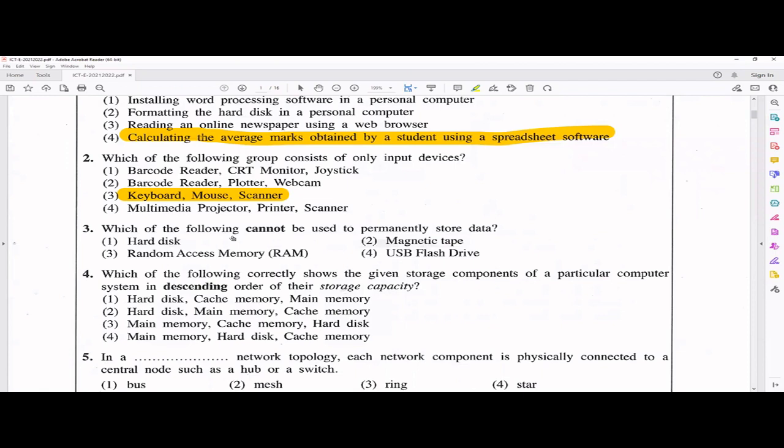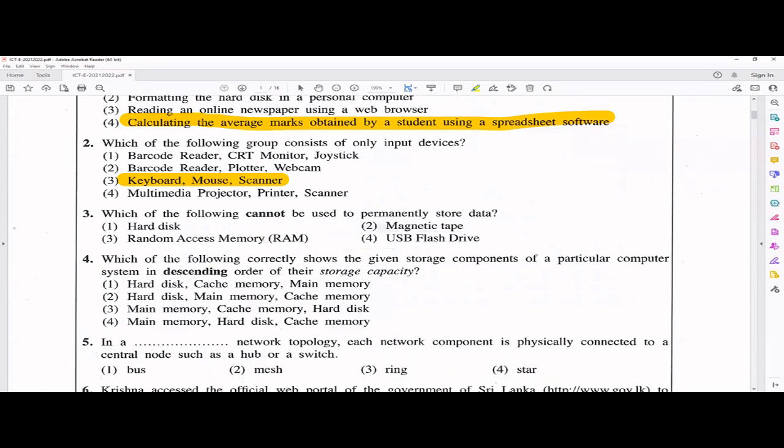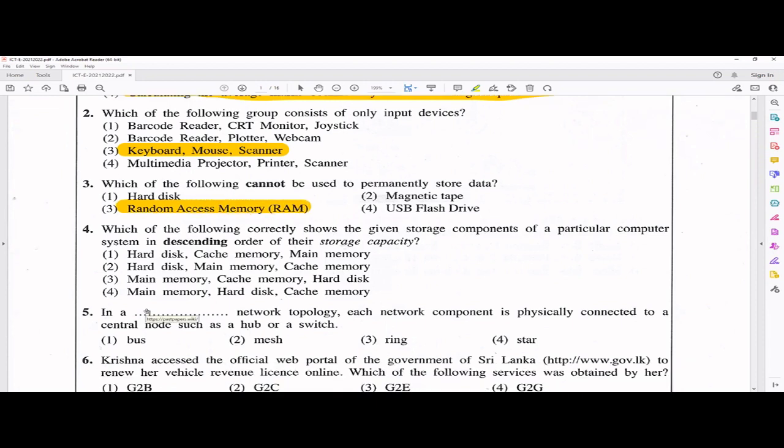So based on that, which cannot be used as permanent storage? So the answer is obvious. It should be RAM, because RAM is a volatile memory. Fourth one. Which of the following correctly shows the given storage capacity of a particular computer system in descending order, right, based on their storage capacity?